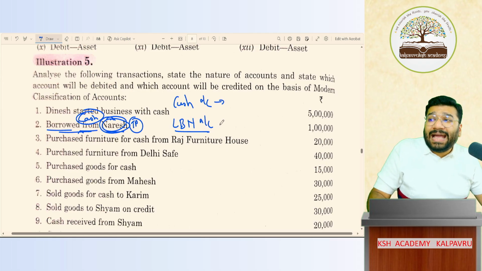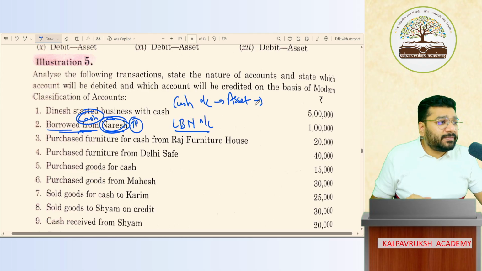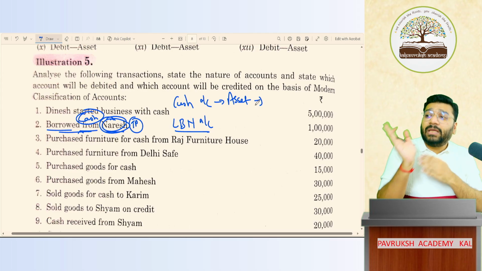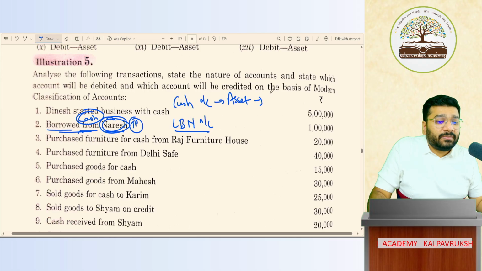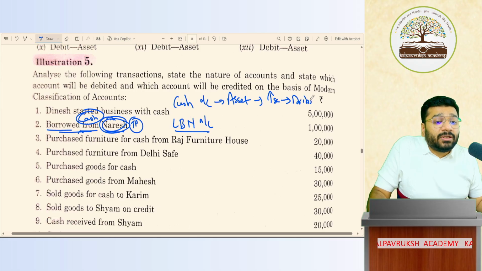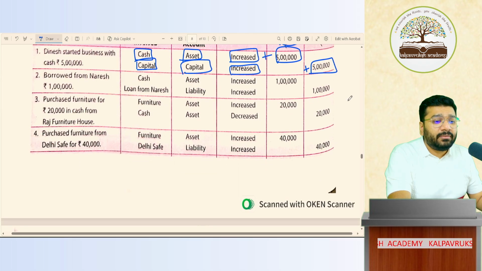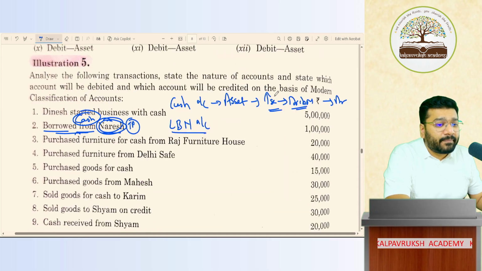As per the modern rule, cash is what classification? Cash is an asset. Here, the cash balance is going to increase or decrease? If Naresh keeps on giving cash to us in the business, my cash balance will increase. Asset is what balance? Debit balance. To increase an asset, what should I do? Give a debit. So cash will be debited. Cash is an asset and the asset is increasing, hence we are debiting 1 lakh. 1 lakh is put in the debit column.